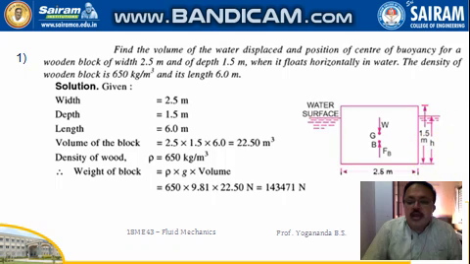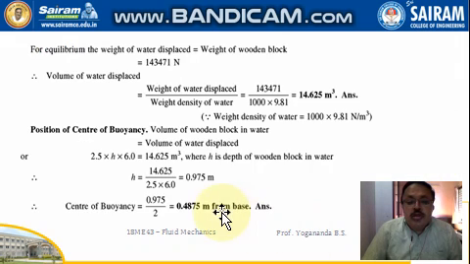Only this height h is inside the water, so that is 2.5 into h into the length of the wooden block, 6 meters. Then h is calculated as 0.975 meter. The center of buoyancy is exactly half of this h, so that is 0.4875 meter from the base.